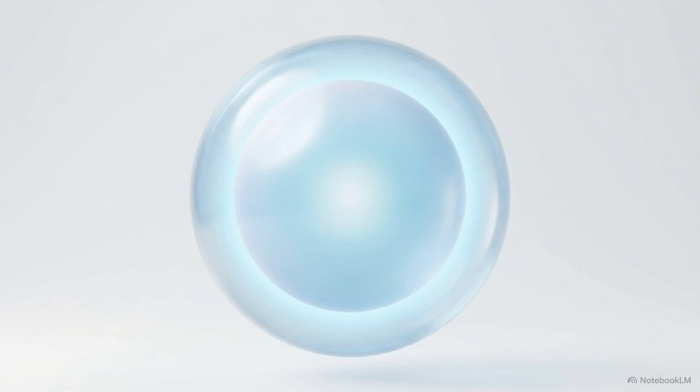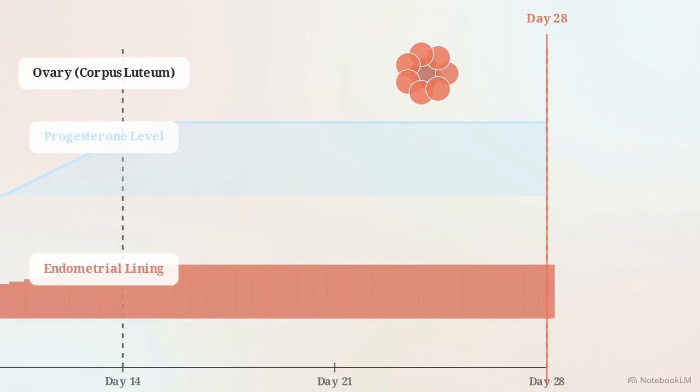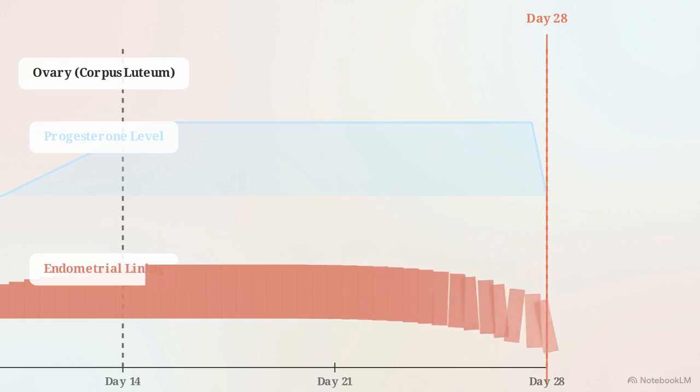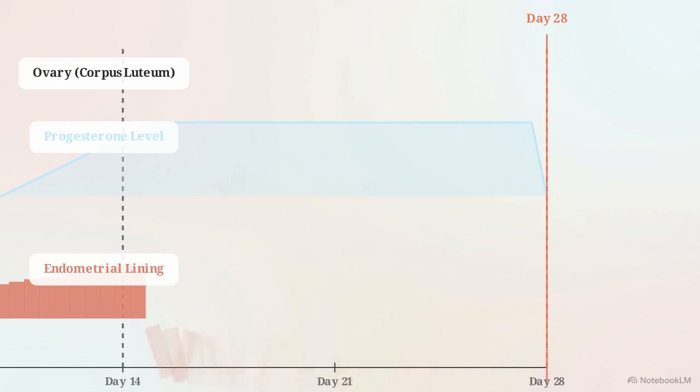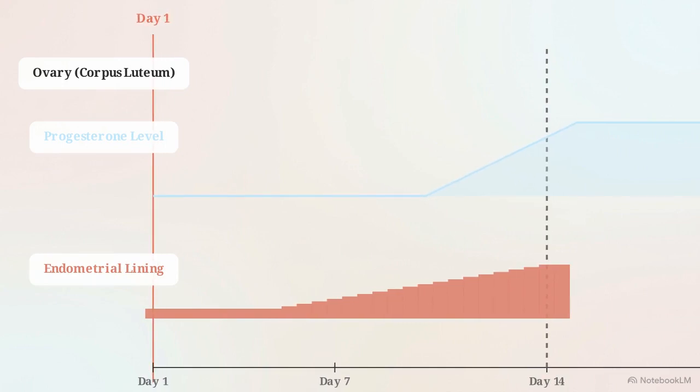What happens without fertilization? Without a fertilized ovum to signal its continued utility, the corpus luteum is biologically programmed to degenerate. As the corpus luteum dies, its progesterone secretion crashes immediately to zero. Without progesterone acting as scaffolding, the endometrial lining disintegrates. The timeline seamlessly loops back to day 1, initiating the menstrual flow of a new cycle.